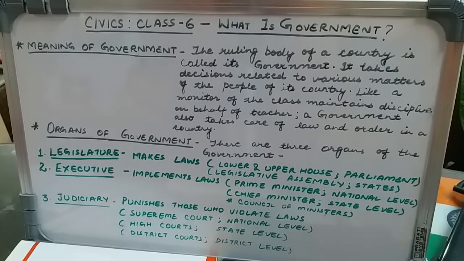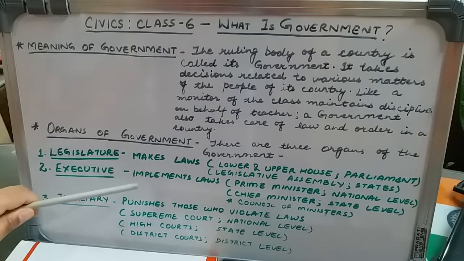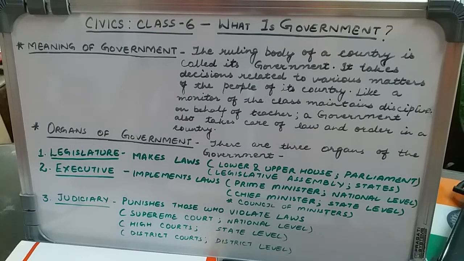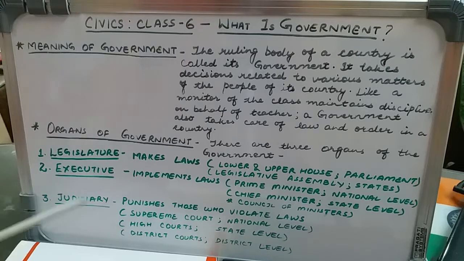The next organ of the government is the executive organ. The laws are made, but they will be of no use if they are not implemented, if they are not brought into use. So this brings us the next work of the government, that is implementation of law.